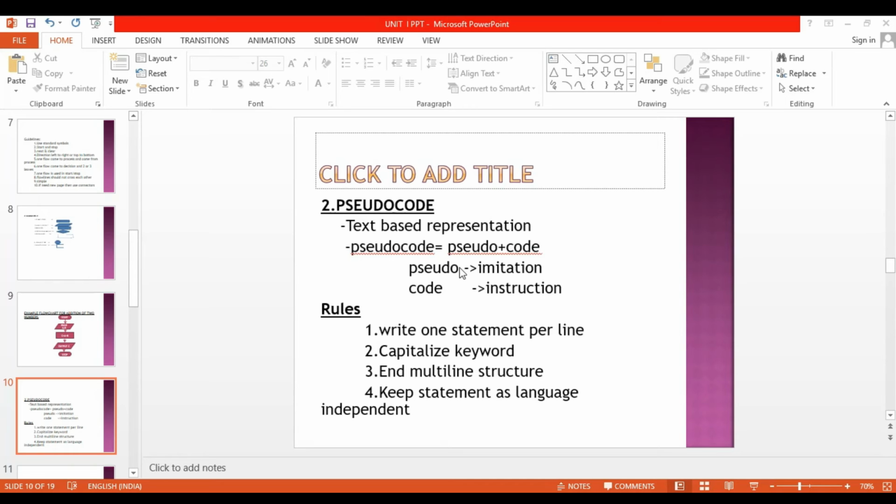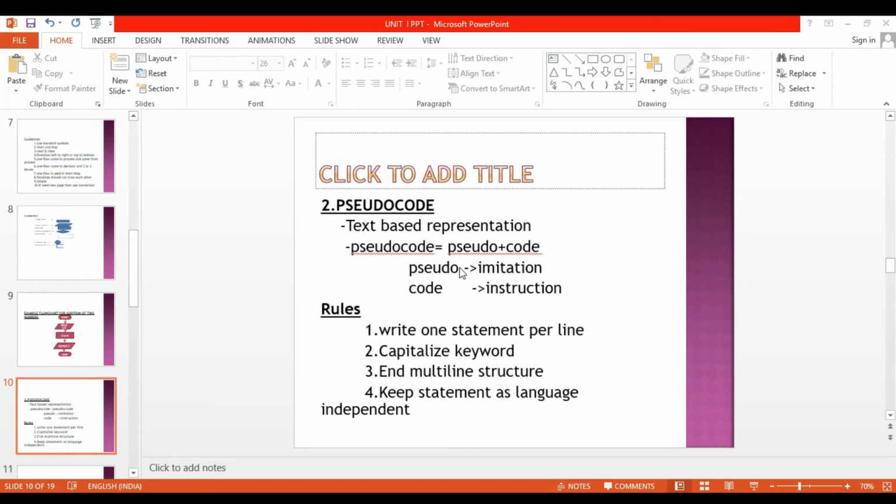Then capitalize keywords. In pseudocode, we capitalize all the keywords. Keywords means for addition we are using the keyword add, for subtraction we are using the keyword subtract. These keywords must be written in capital letters.